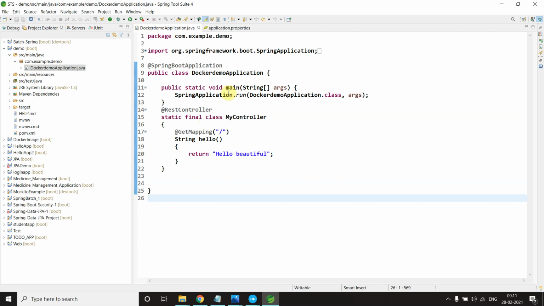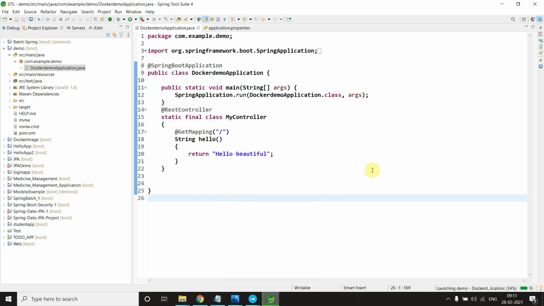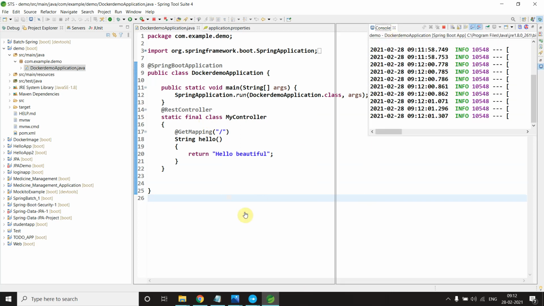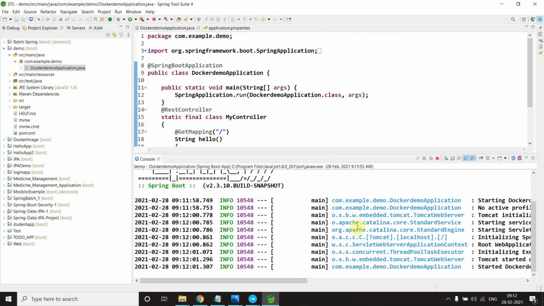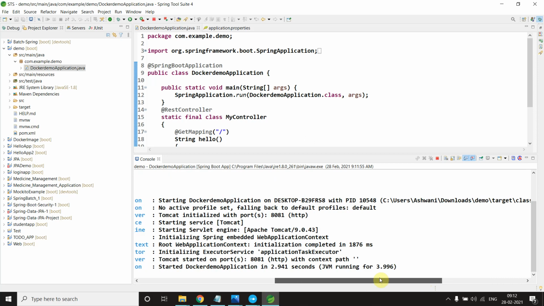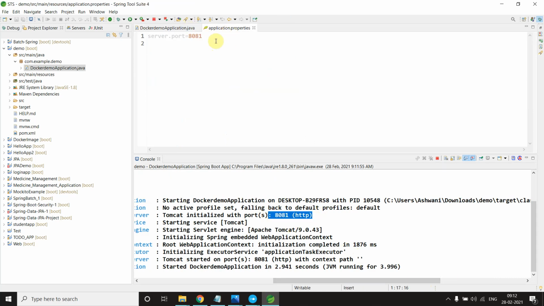So let me run this application and show you what the result is. As you can see, my application is up and running on port 8081, because I have configured my port here, so no need to worry about that.